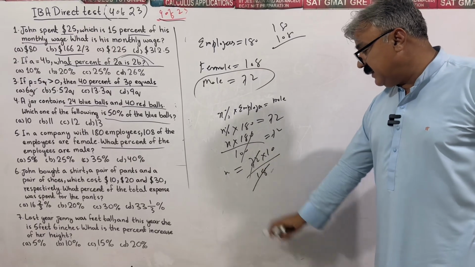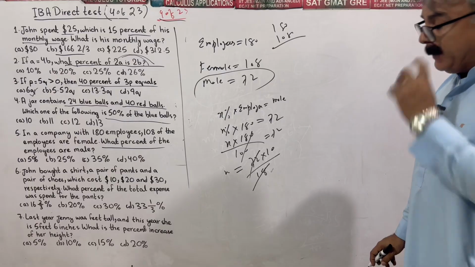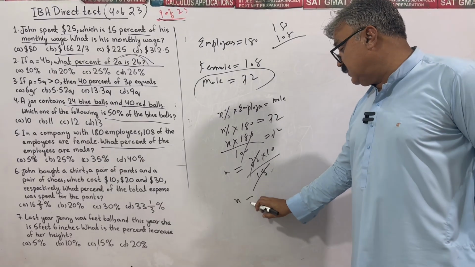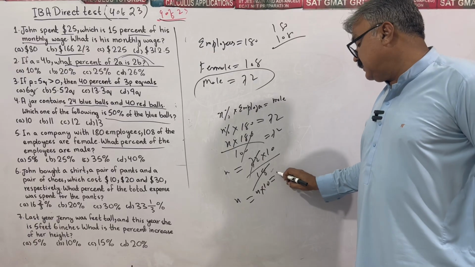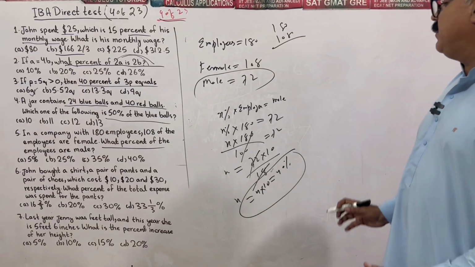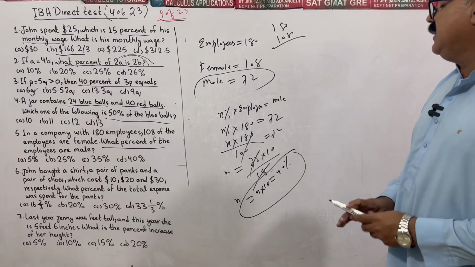Apply table of 18, 4 18s are 72. X is equal to 4 into 10, 40%. So the male percent is 40.